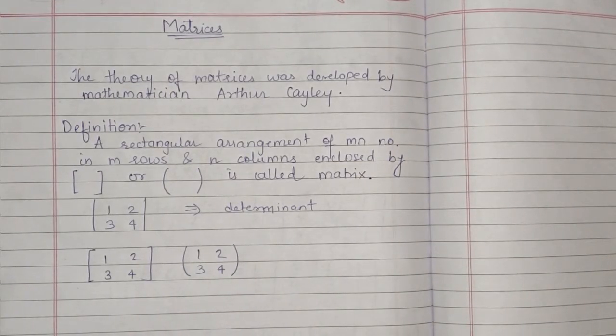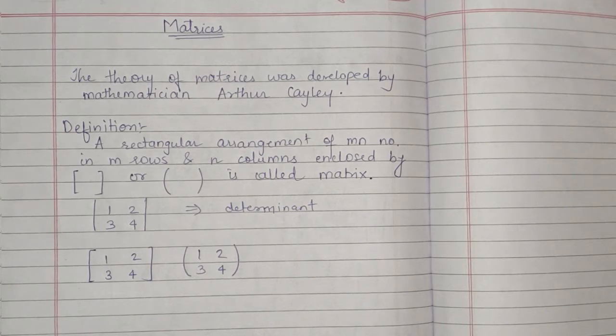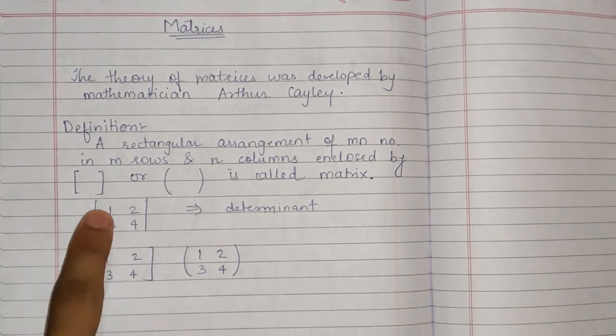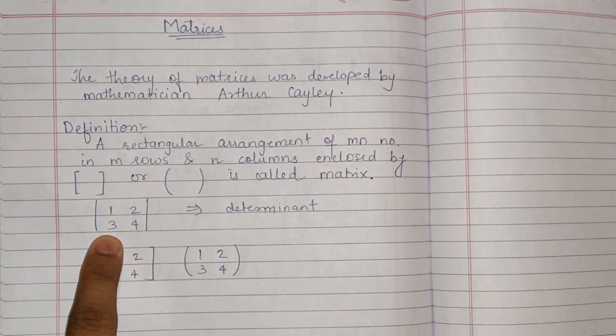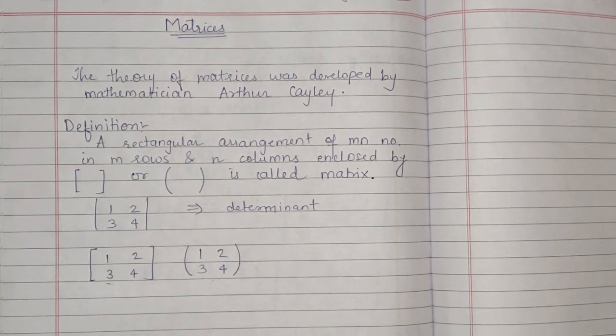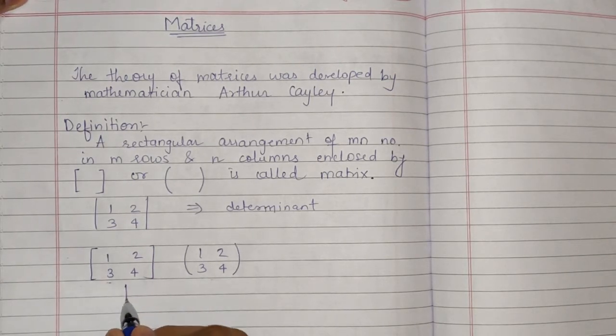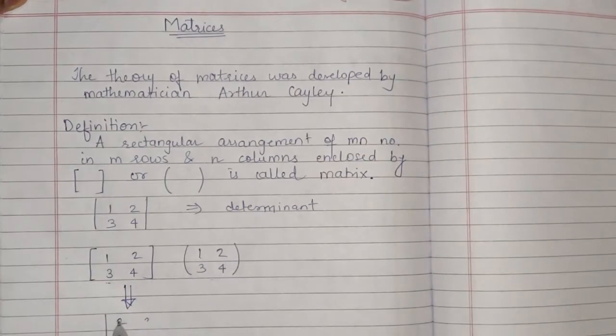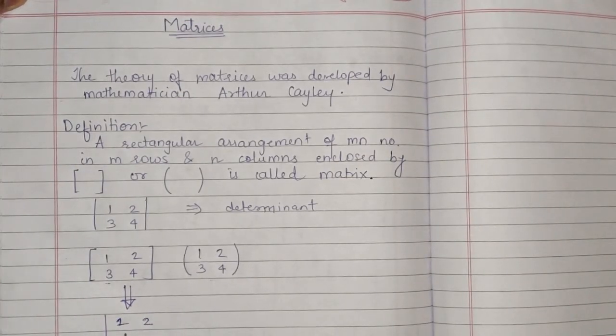Okay, now as you know, the value of a determinant can be calculated like 1 into 4 minus 2 into 3. But for your information, if you have to calculate the value of a matrix, then you will have to convert the matrix into its determinant form, and then you can calculate the value.